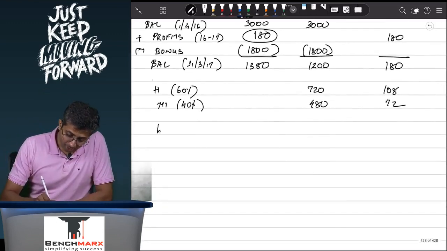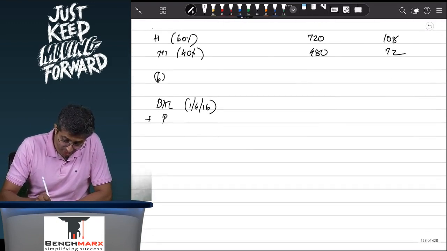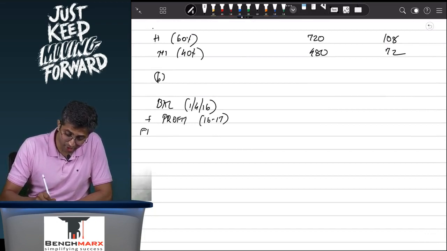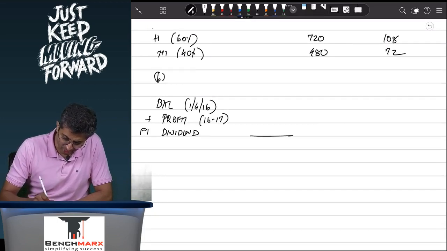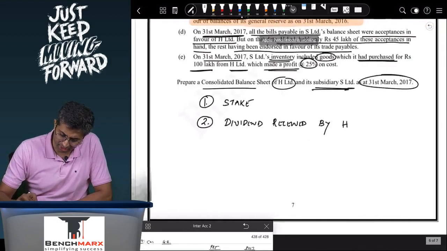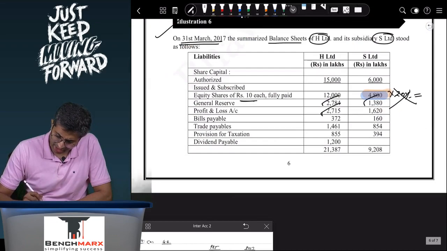Okay, then you go to the profit and loss. Again, the working remains broadly standardized. You will take the profit and loss on 1st April 16. Why should this increase? Well, due to the profits of the year 16-17. Why should it reduce? Well, due to the dividends that have been paid, and that will give you the balance on 31st March 2017. So the profits at the start of the year, if you go to see, are 1200 lakhs, and at the end of the year are, let us say, 1620 lakhs.